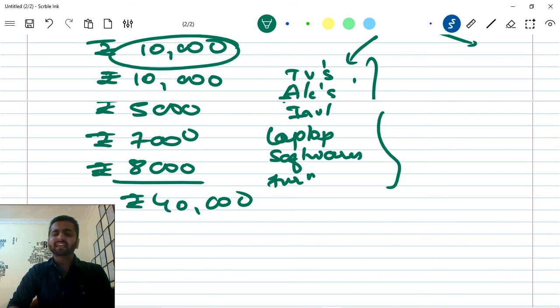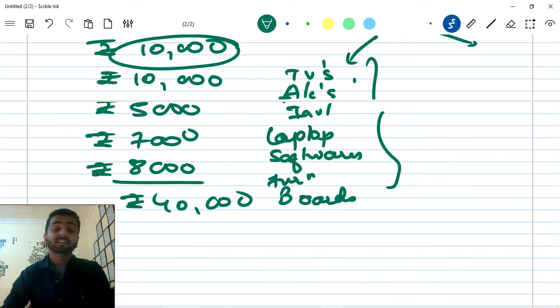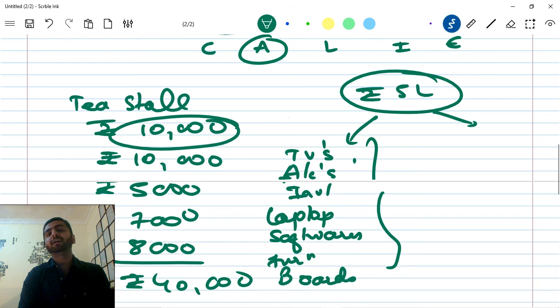Okay, without these, can I start a class? Yeah, obviously. Even if there is no software, even if there is no laptop, still boards are needed, markers are needed. So some property will be added or deducted, but these basic things will be needed. So if I use them in my business, those are my assets because they are giving me a future economic benefit. Students will come if I am recording the lecture.